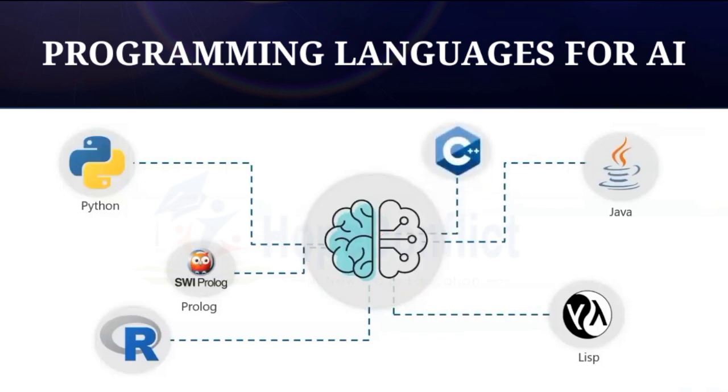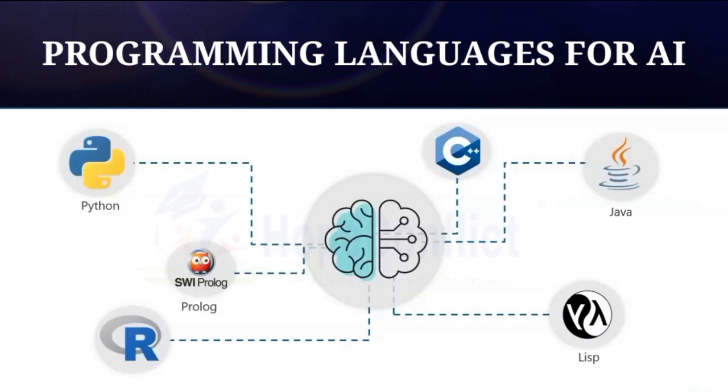Apart from this, we also have C++, SAS, and JavaScript, which can also be used for AI. We have MATLAB, we have Julia. All of these languages are actually considered pretty good languages for artificial intelligence. But for now, if you ask me which programming language I should go for, I would say Python. Python has all the possible packages and it is very easy to understand and easy to learn.